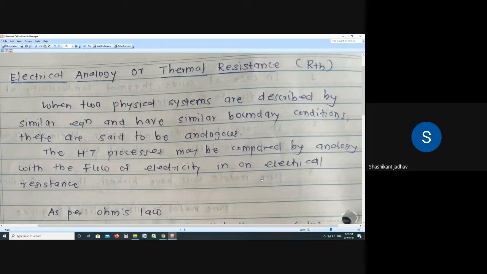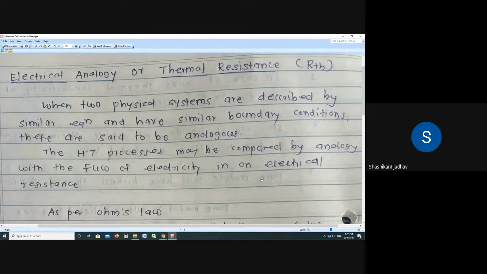So this is the one physical system we have considered, that is the electrical system. Now our aim is to compare this electrical system with the heat transfer system. We know this is the electrical system equation, I is equal to dV by R. Current is flowing because of the potential difference, and the resistance for the current is R.